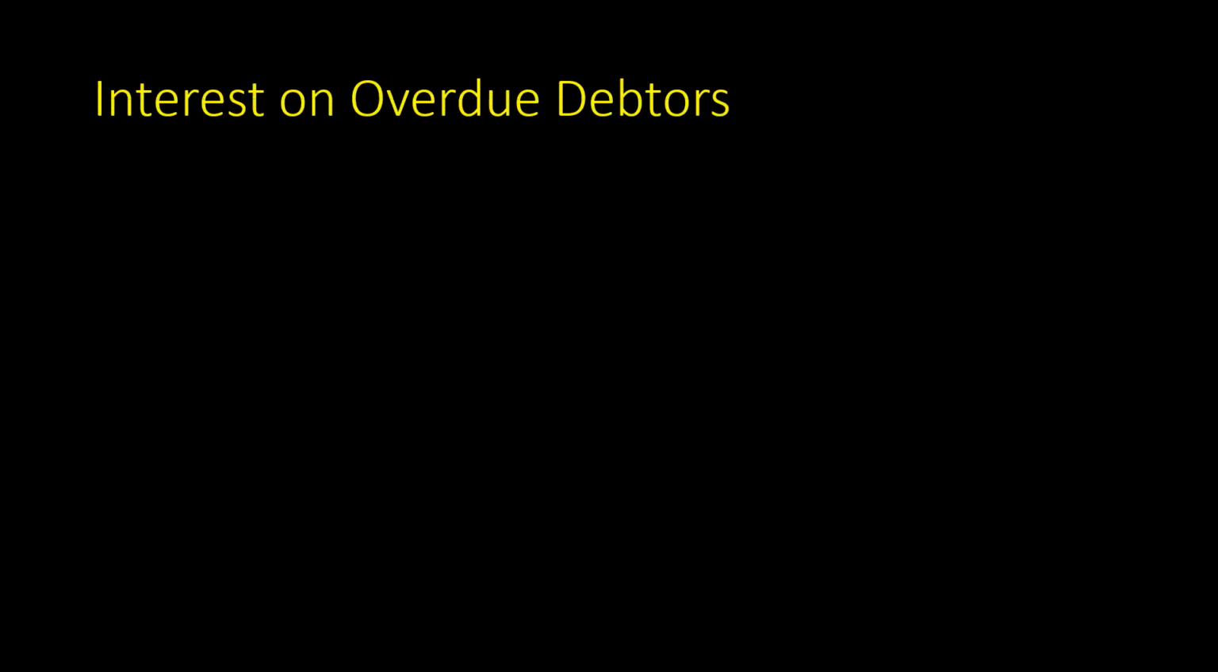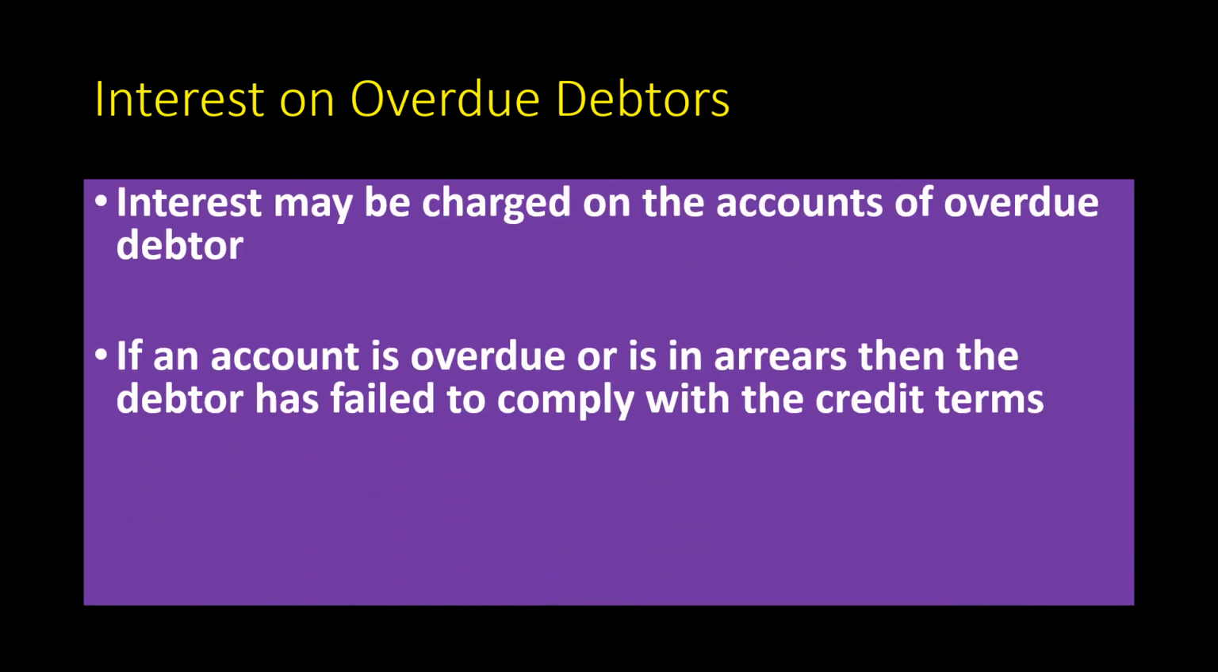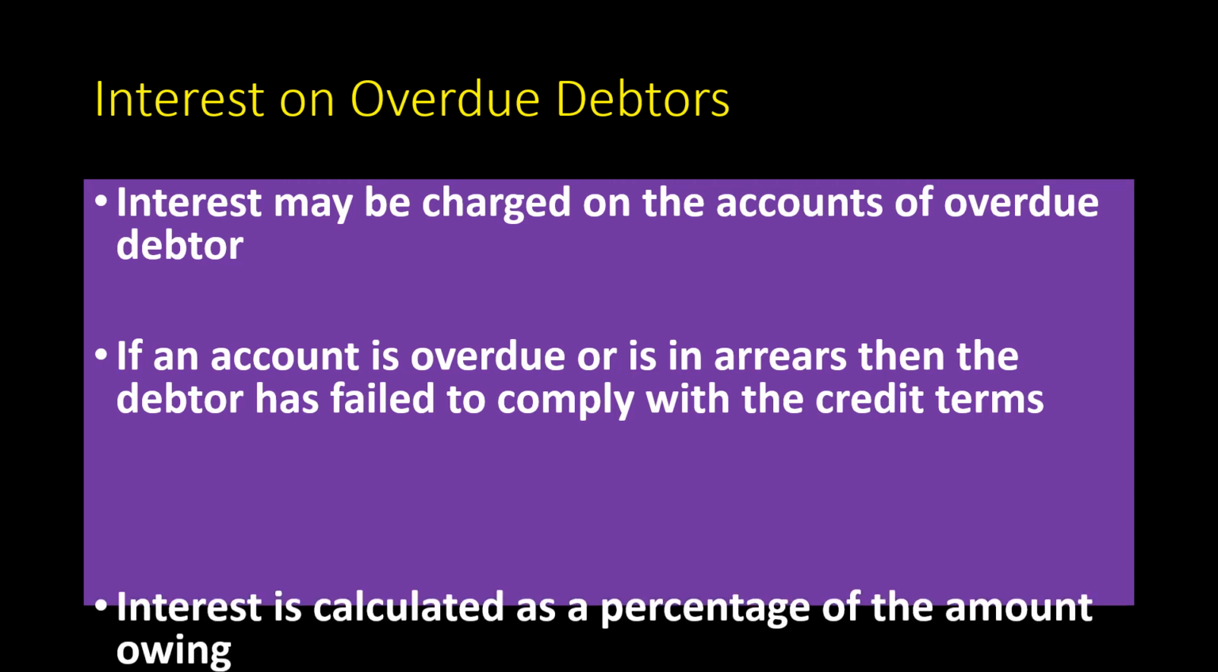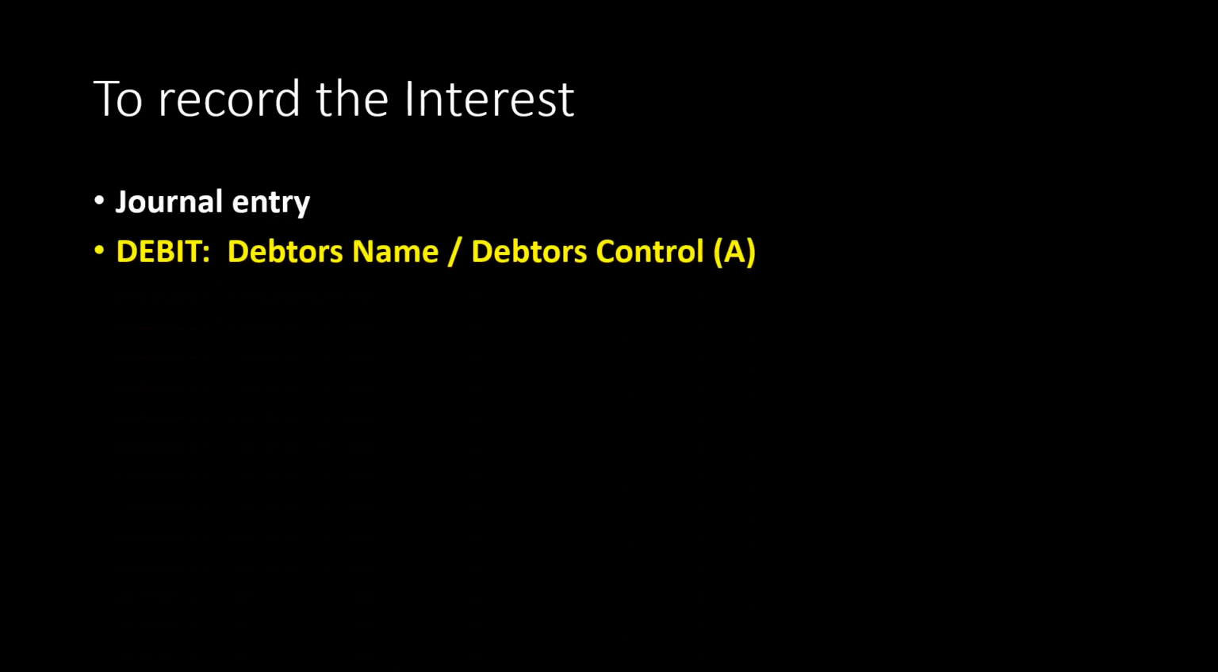Interest on overdue debtors. Sometimes debtors don't pay their accounts on time. They could be in arrears for 2 months or 3 months. If this is the case, we then inform them that we will be charging them interest, and we increase their accounts with the interest. Okay, let's look at how to record the interest.